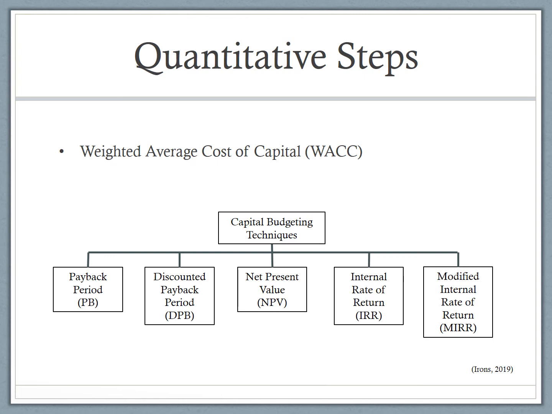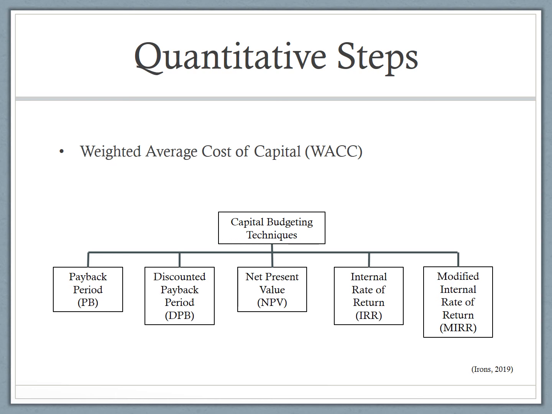The quantitative aspect of sensitivity analysis can build from qualitative sensitivity analysis. Through the use of a company's weighted average cost of capital, 5 capital budgeting techniques are used to determine if a project is profitable and by how much. Payback period determines how long it takes to recover the cost of the project, while discounted payback period includes the cost of paying back the investors. If the period is less than the economic life of the project, it is profitable.